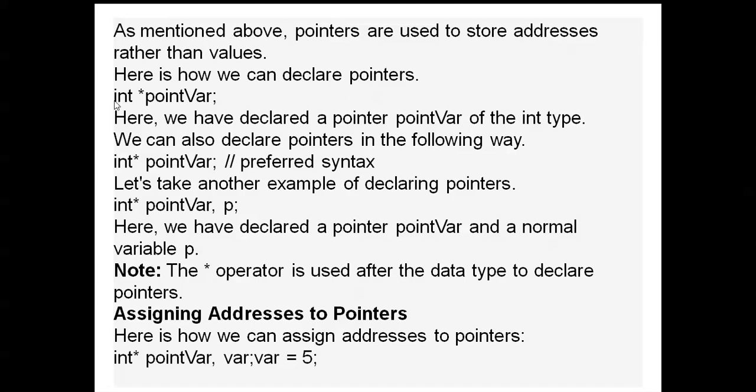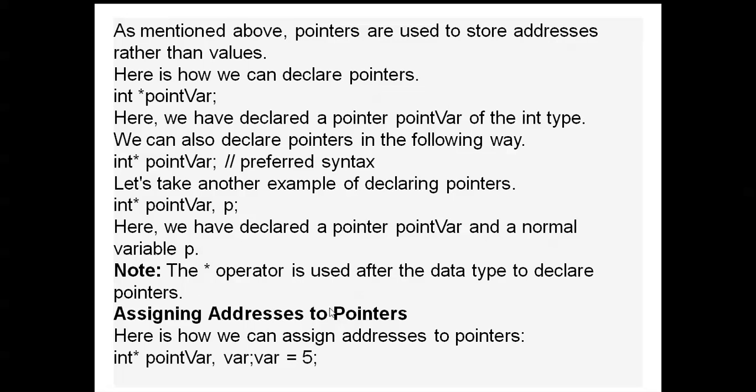However, we can declare a pointer: int asterisk point var. Here we have declared a pointer point var of the int type. We can also declare pointers in the following way: int asterisk point var, which is the preferred syntax. Let's take another example of declaring pointers: int asterisk pointer variable, comma, p. This is the pointer variable, and this is the normal variable. Here we have declared a pointer point var and a normal variable p. Note the asterisk operator is used after the data type to declare pointers.